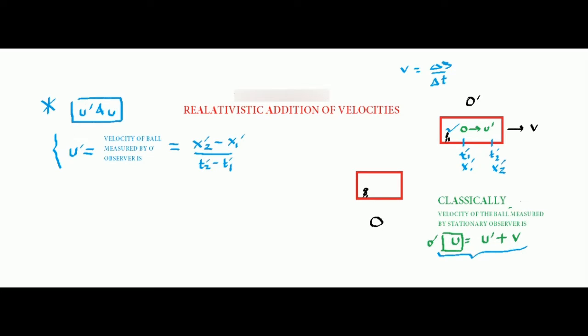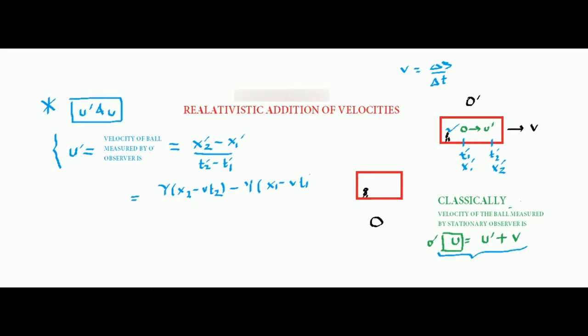So let us continue. Now what I want to do is convert x2 dash, x1 dash, t2 dash and t1 dash into x2, x1, t2 and t1 by using the Lorentz transformation. So let me write the Lorentz transformation for x2. Similarly, I can write the Lorentz transformation for x1, which will be gamma times x1 minus v t1. Agreed?